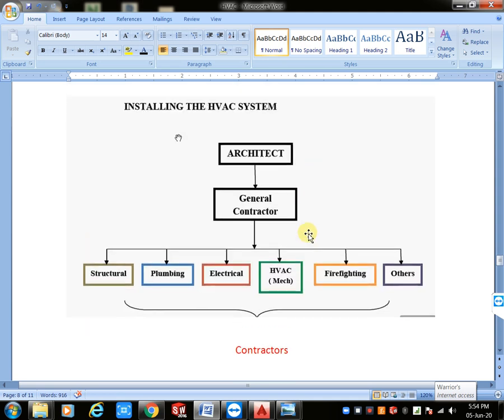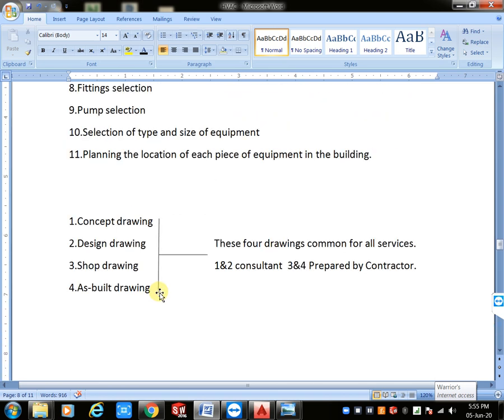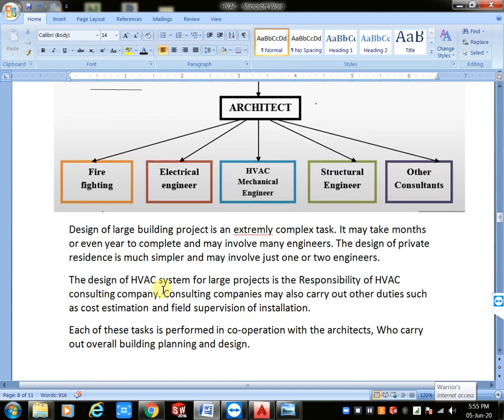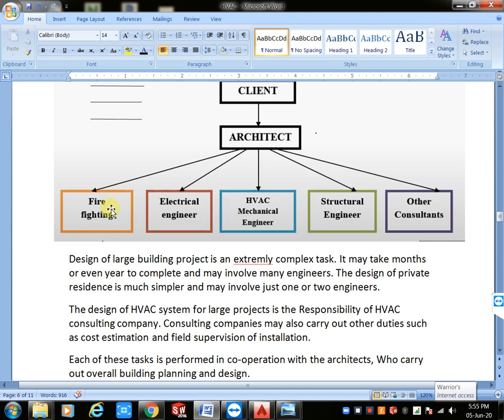Here also we have the architect, same as the previous step. Definitely the main role is the architect, and the remaining roles are the remaining service persons. They definitely coordinate with each other. Here, in the previous design condition, first was the architect and second preference was firefighting for municipal approval, municipal permission. But in this installation condition, meaning the live construction condition, it changes.